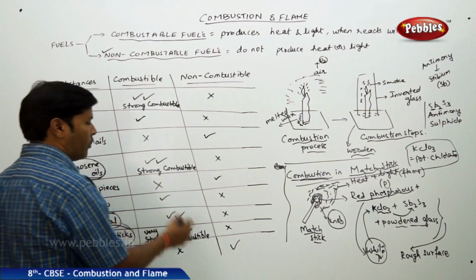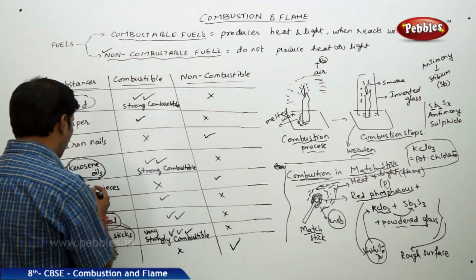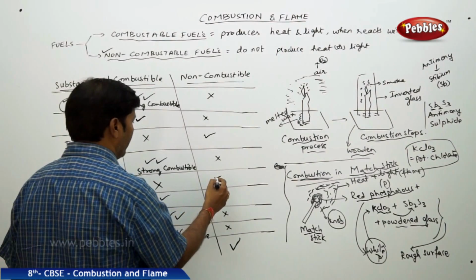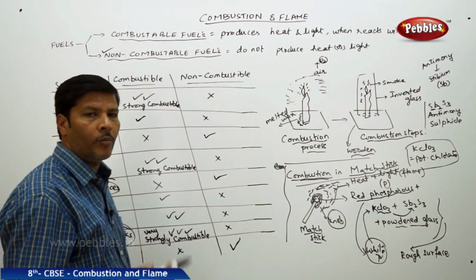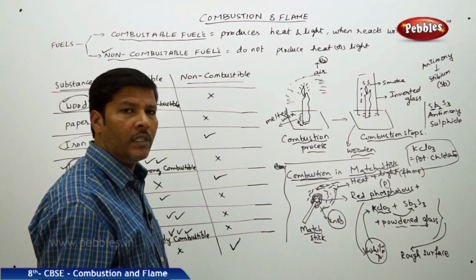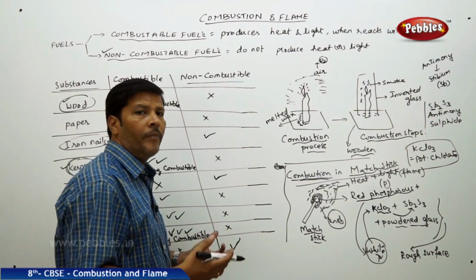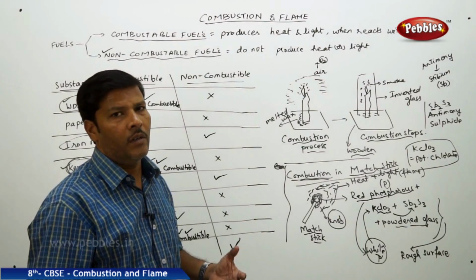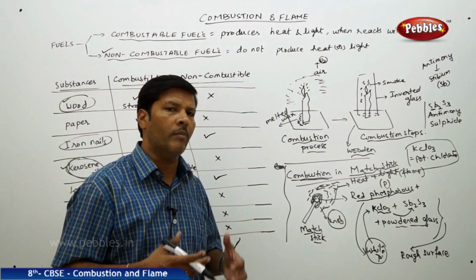Yes, glass is not a supporter of combustion, so it is a non-combustible substance. Then you can go for stone pieces. Yes, stone pieces are not supporters of combustion, so they are a non-combustible substance. Iron nails, of course, are not a supporter of combustion. These pieces of iron or iron nails are used in heavy industries, in the manufacture of steel and different mega structures.